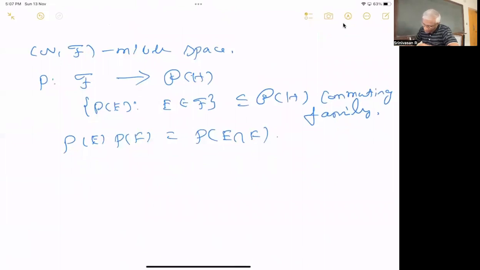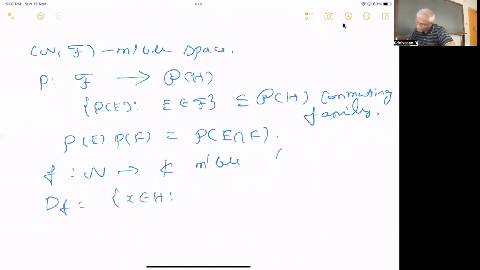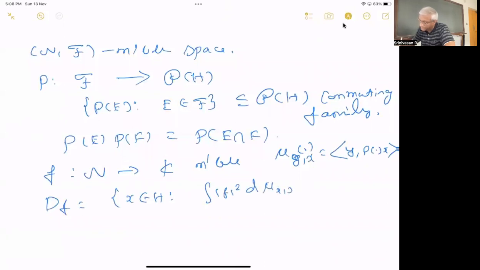Then for any measurable F from Omega to C, we first defined the domain, which is all those x in H such that, if you have this, then mu_{xy}, with mu_{yx} equal to mu_x dot, is equal to the inner product of y with P of x. This gives a complex measure, and when y equals x, this will give a finite positive measure. The integral of mod f squared d mu_{xx} is finite.